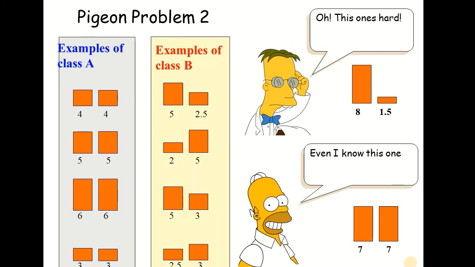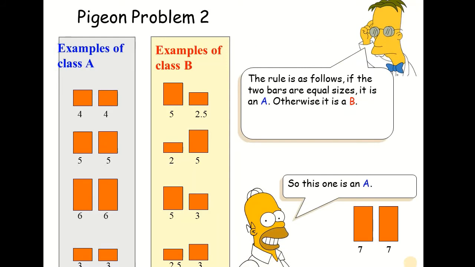If we observe over here, we can see that all the instances in class A have f1 and f2 values equal, as the first instance has 4, 4, then 5, 5, 6, 6, and 3, 3. Whereas all the instances that belong to class B have different f1 and f2 values. In some cases, the f1 value is greater, while in others, the f2 value is greater. So the pattern over here is that if f1 and f2 have equal values, then it belongs to class A, otherwise it belongs to class B. So considering that rule, the first instance with f1 value of 8 and f2 value of 1.5 belongs to class B, whereas the second instance with both values as 7 belongs to class A.